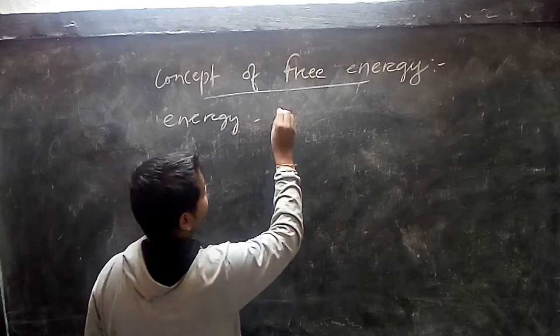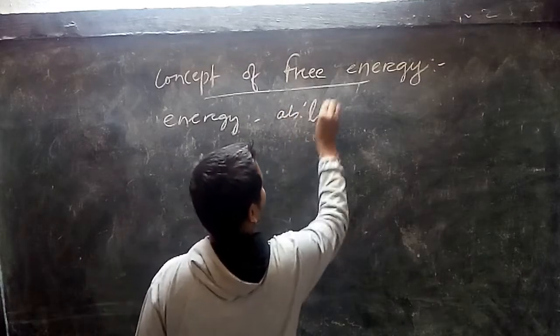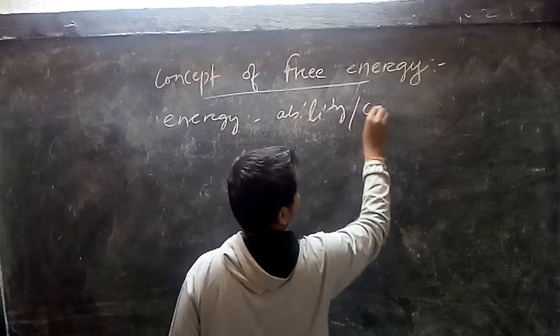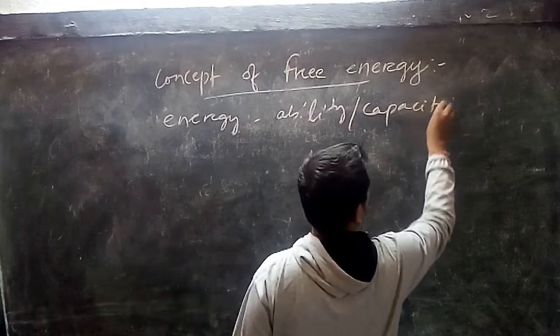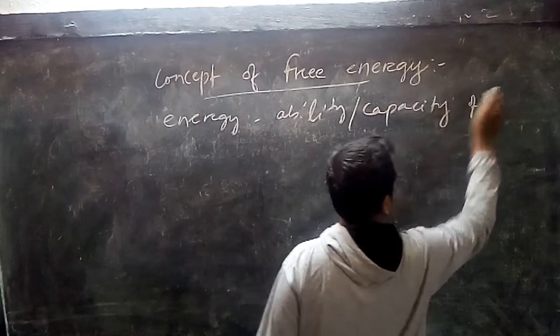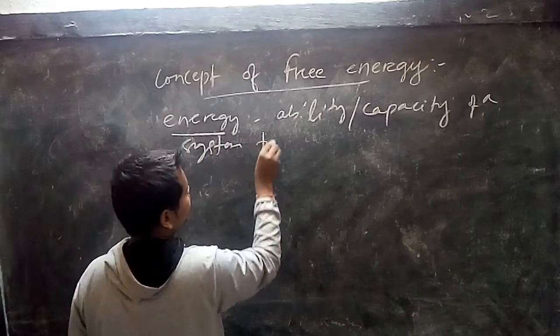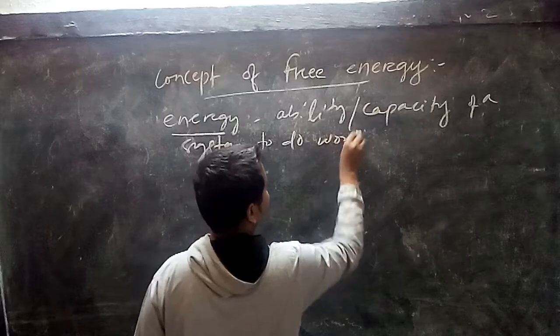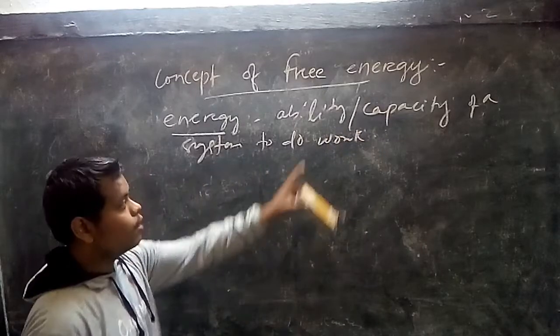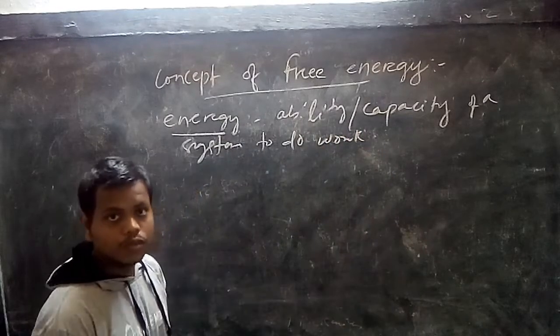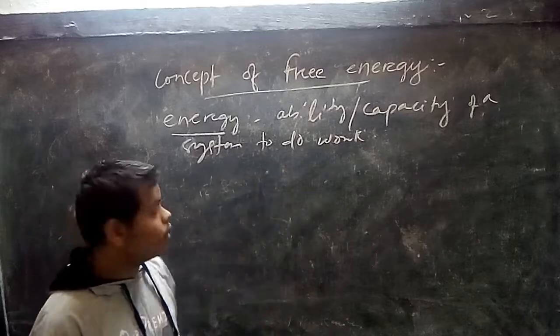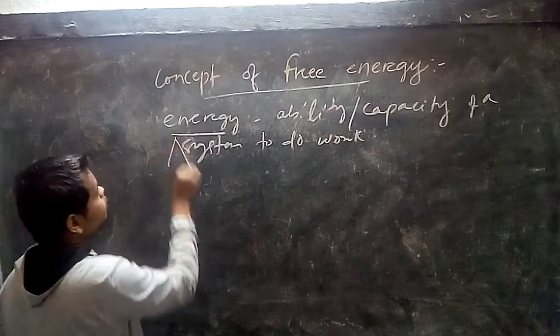It is the ability, or you may say capacity or capability, of a system to do work. Okay, it is the capacity of a system to do any useful work. This energy may be of two types.